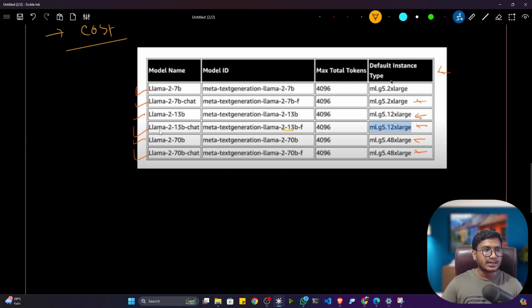See what they did. They have taken different LLaMA models: LLaMA 2 7B, 7B chat, 13B, 70B. This is the model ID and this is the max tokens, like what the input length of this model would be. I think you know LLaMA 2 takes 4096 tokens. And this is the default instance type they are suggesting. Let's say if I want to use the LLaMA 2 7B model, I have to take an ml.g5.2xlarge machine, and this machine is available on the SageMaker platform.